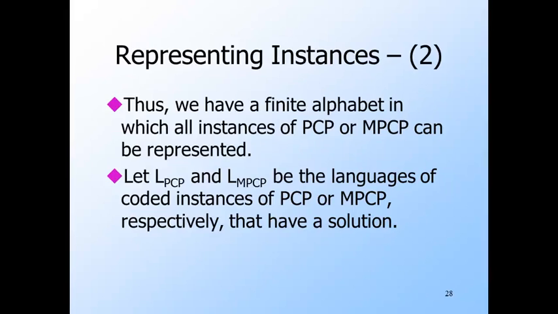Now that we have a finite alphabet for coding instances, we can define 2 languages. L sub PCP, the language of coded instances of PCP that have a solution, and L sub MPCP is the same for the modified problem.